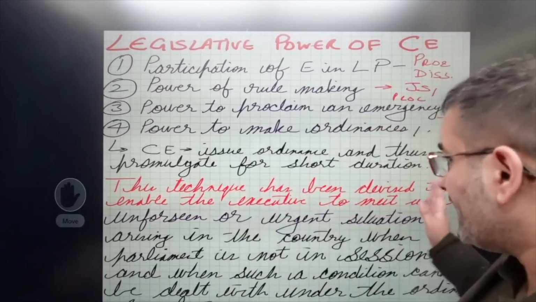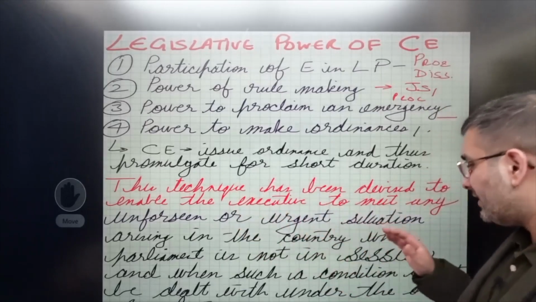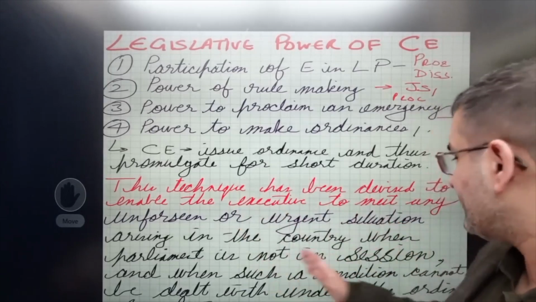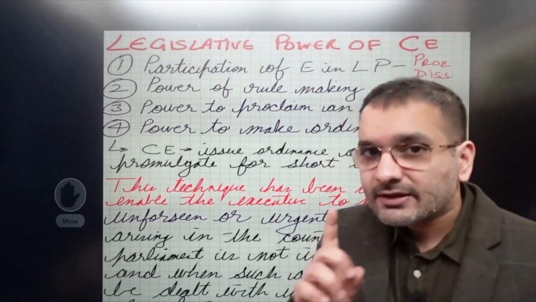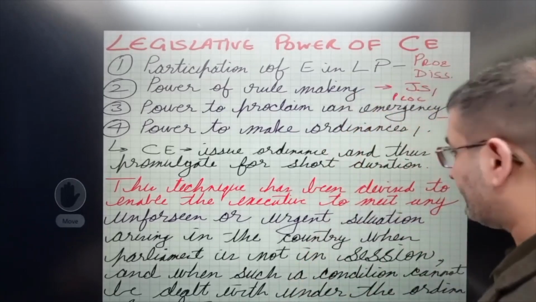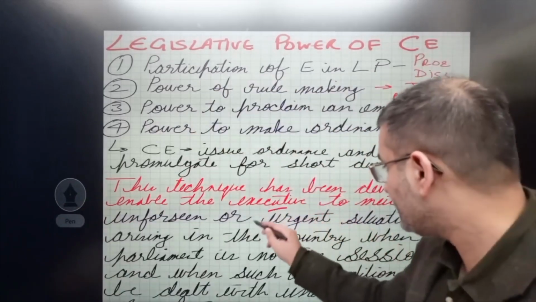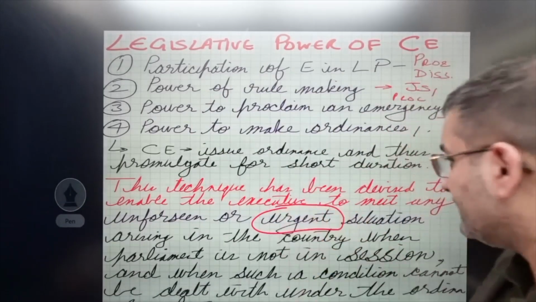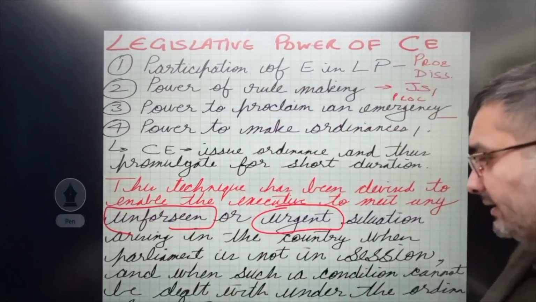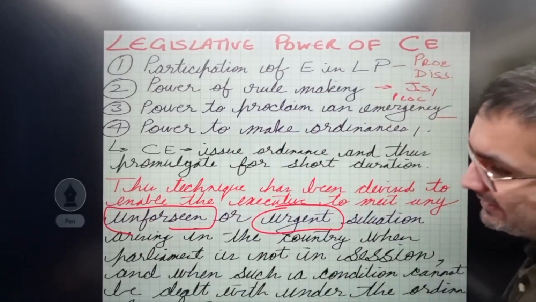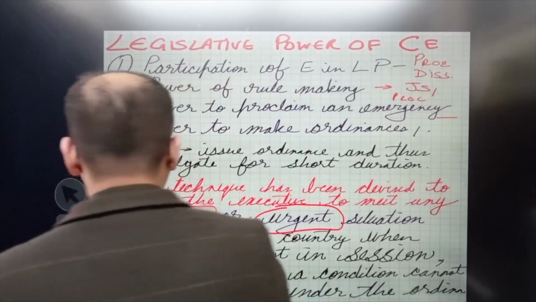This technique has been devised to enable the executive to meet any unforeseen or urgent situations arising in the country when Parliament is not in session. Keywords to note are, ये आप बार बार लिखेंगे, urgent or unforeseen situations, right? When Parliament, now, think about it. Why is this basically power given to the executive? Why?